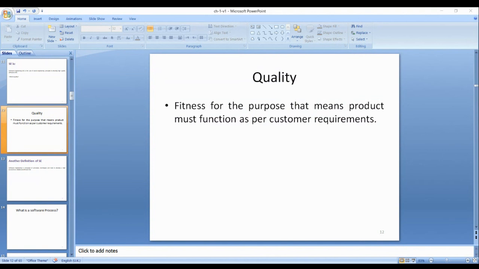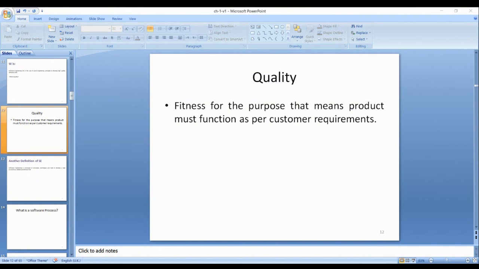Same for a car, computer, laptop, microphone, mobile phone, any product you purchase: it should work according to your requirements. You must be happy. That means the product is high quality.